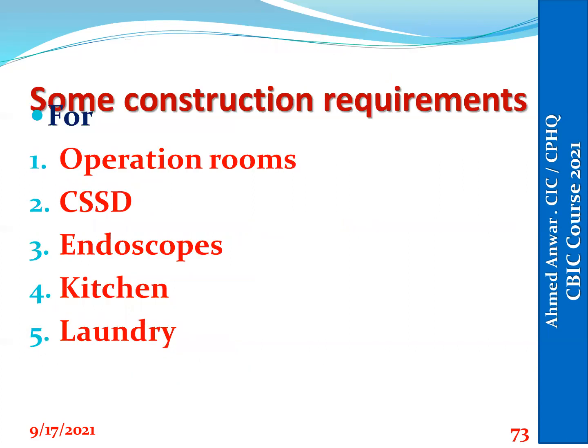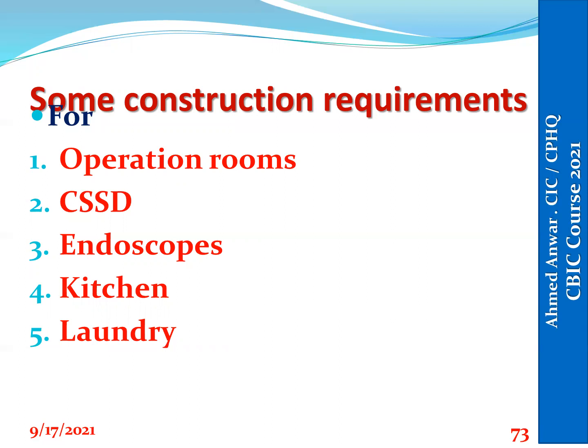During his round, he will check some construction requirements, like in the operation room, which should be divided into 3 areas: non-restricted, semi-restricted, and restricted area. For CSSD, he will check the division of the department into decontamination area, sterilization packing area, and storage area. For endoscopy, the same.